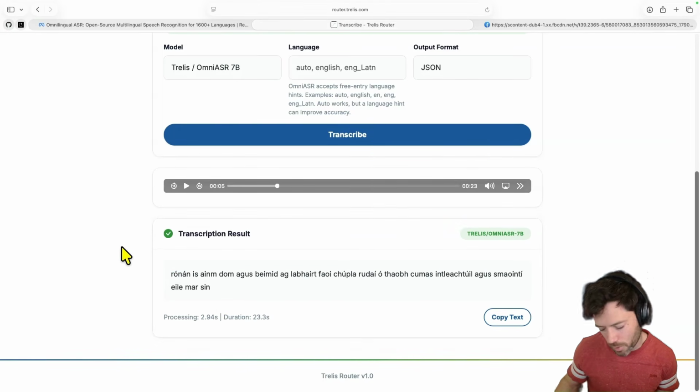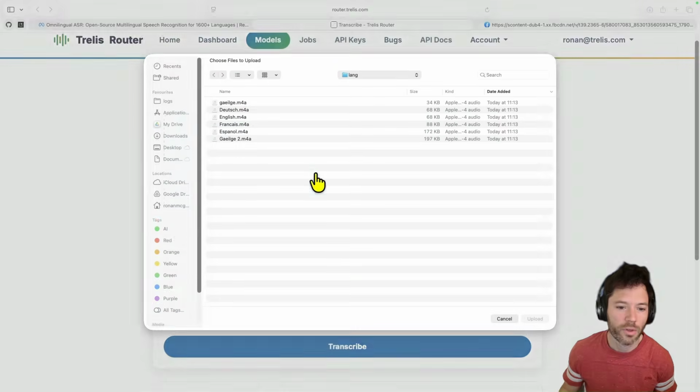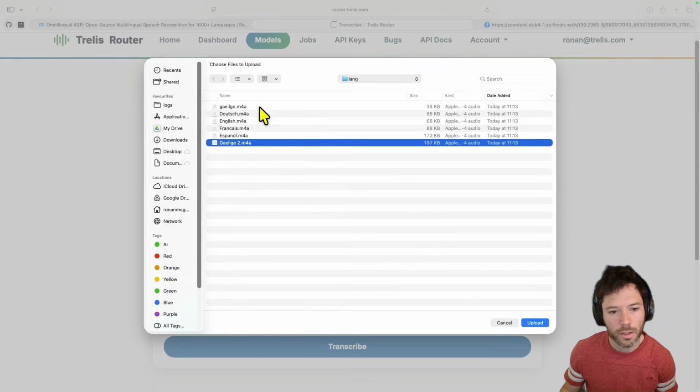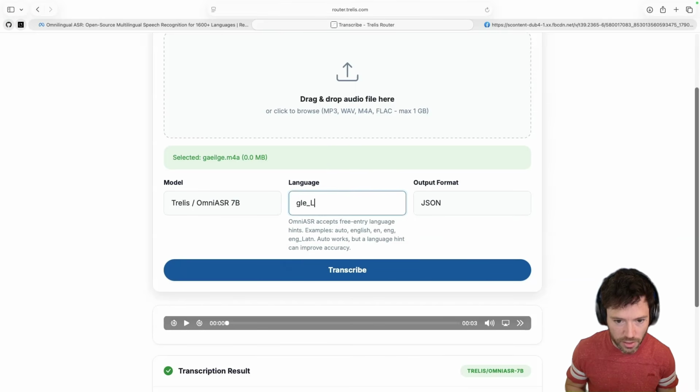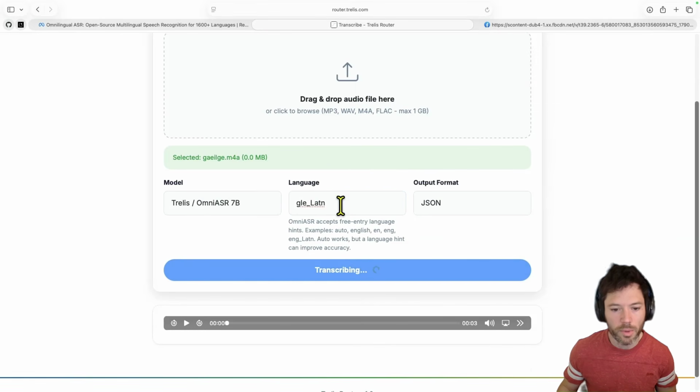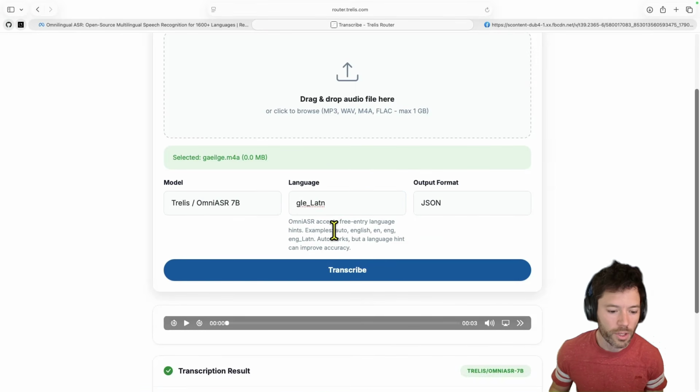I will say the performance is not uniform. For example, I'll give another Irish example here. I think it's this one. And let's put in the hint, GLELATN. It should generally improve performance a little bit if you put in a language hint.